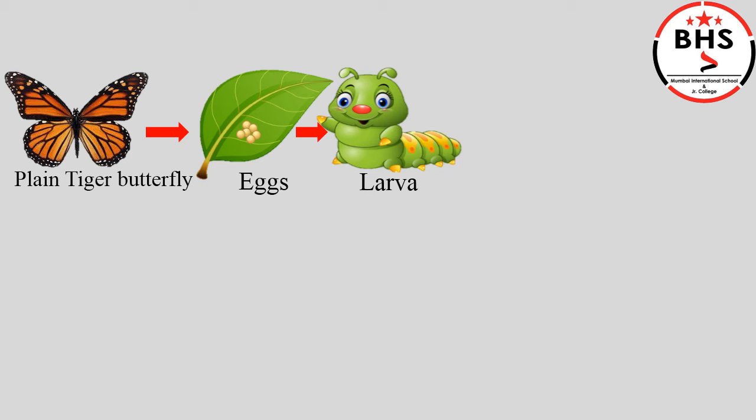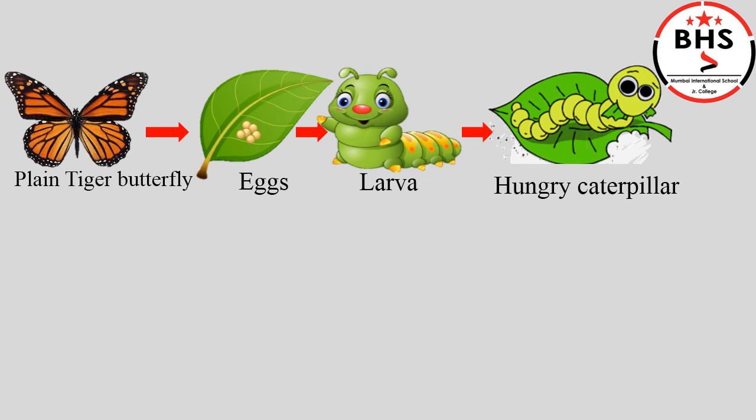Children, the caterpillar which you can see in the picture is called the larva. When the larva caterpillar comes out of the egg, it is very hungry. So, first it eats the eggshell itself and then it begins to nibble, bite the leaf on which it is born. The caterpillar eats very fast and so it grows very fast. The caterpillar is growing so fast that in 2 to 3 days it cannot fit in its own skin.